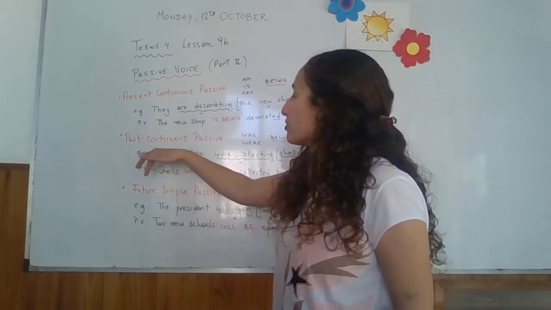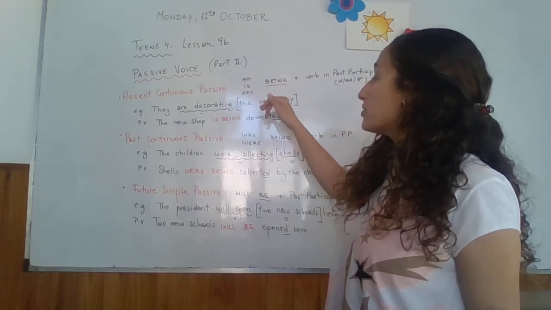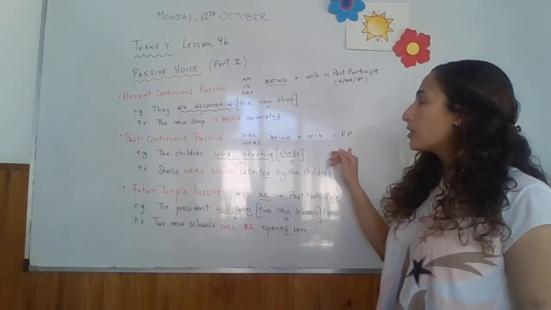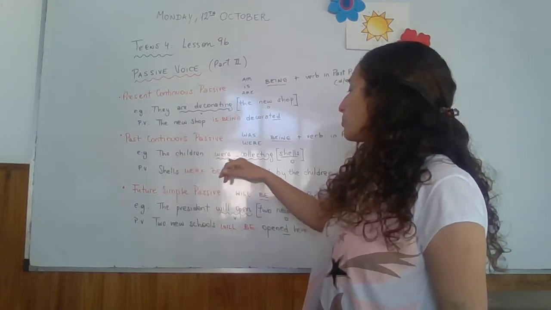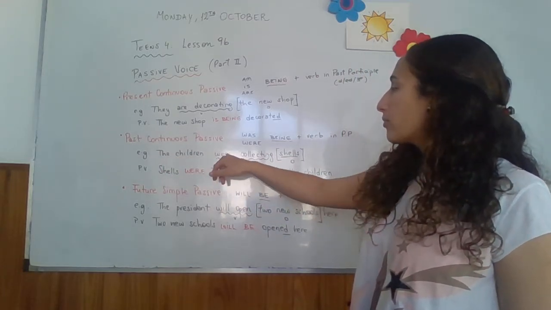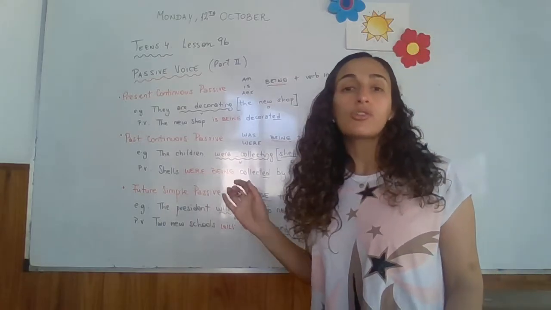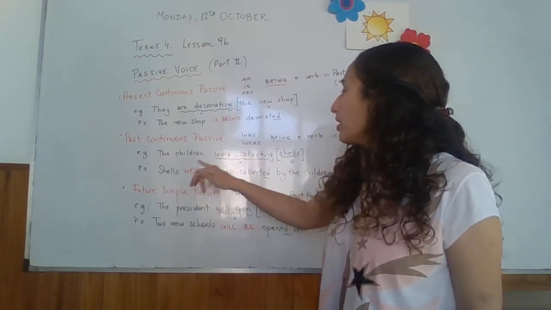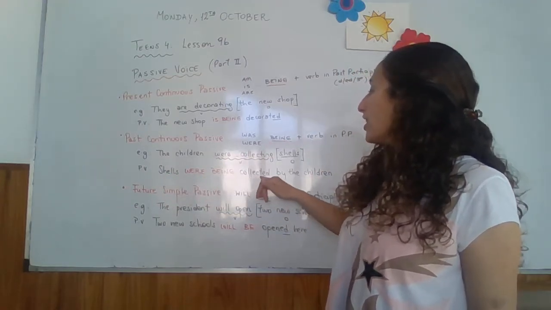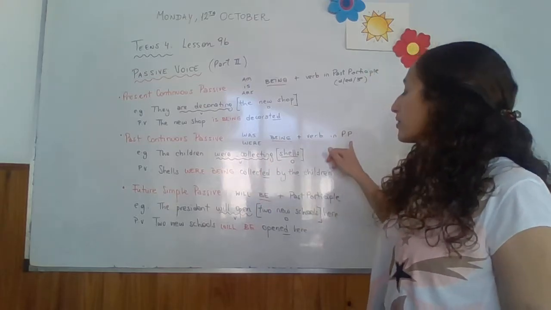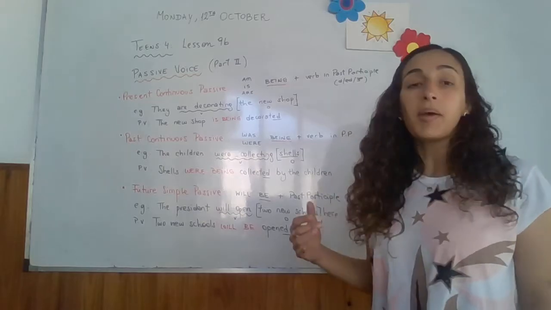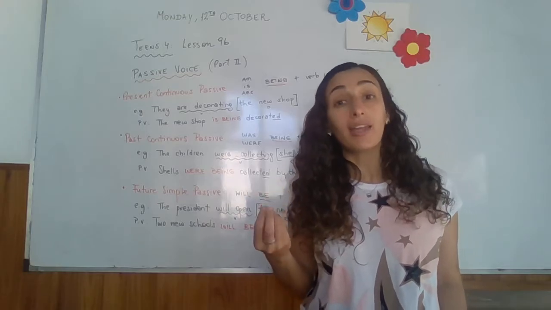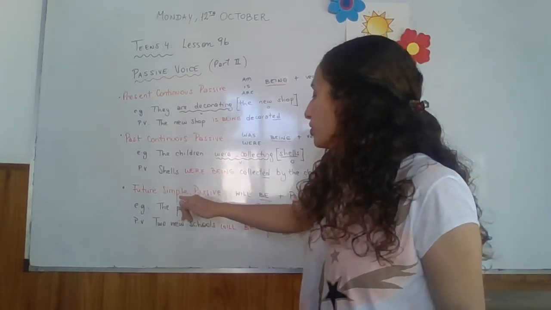Okay, let's have a look at past continuous passive. En vez de usar am, ahora usamos was or were, the verb to be in the past, being to show the continuous, and the verb in the past participle. For example, the children were collecting shells. Verb phrase, were collecting, shells, the object. So the object becomes the subject, the focus of the sentence. Shells, in the plural, were being collected, ing to ed, the verb in the past participle, by the children. Remember that if you want to say who does the action, the doer of the action, you have to add by, right?